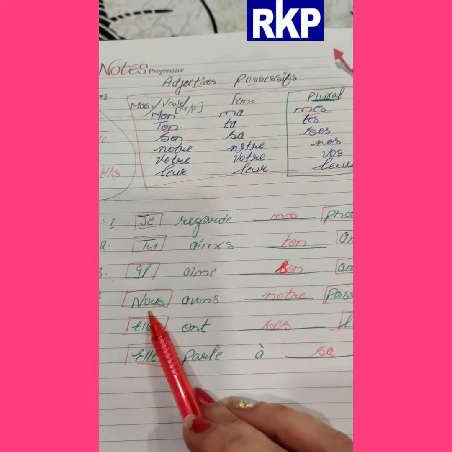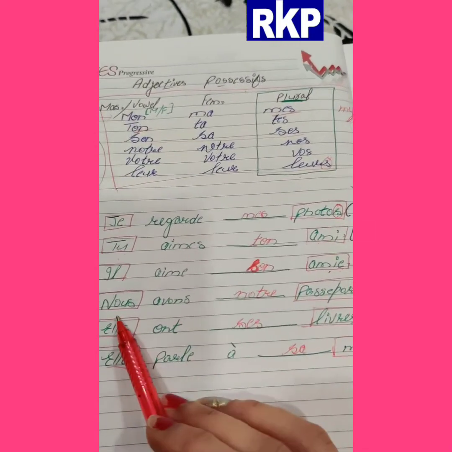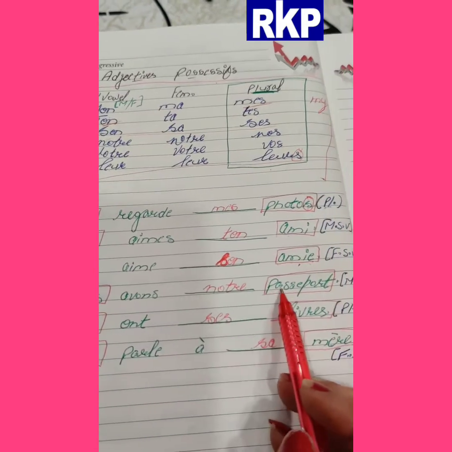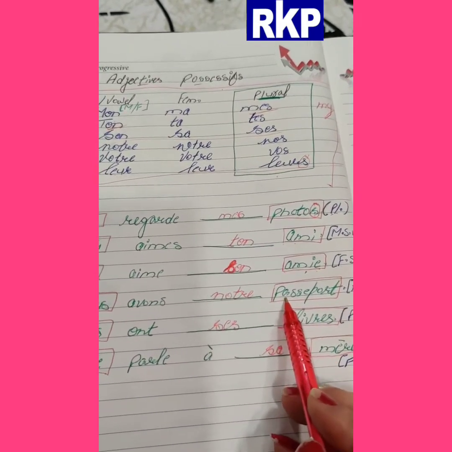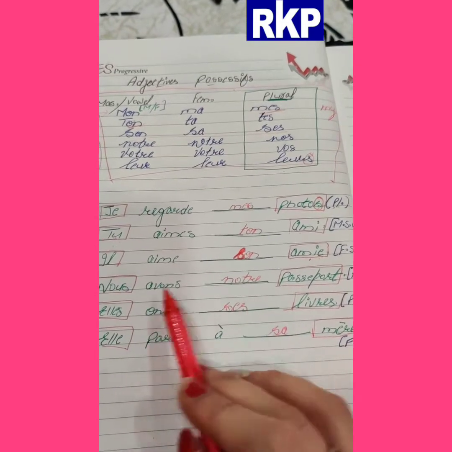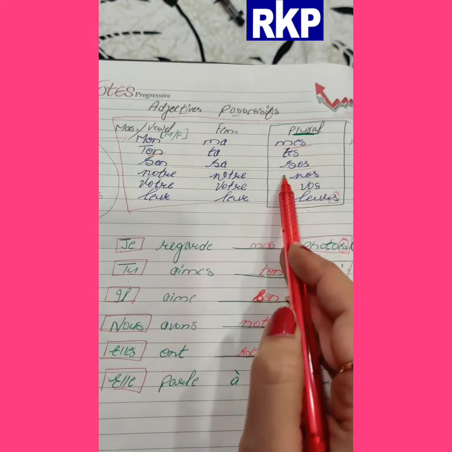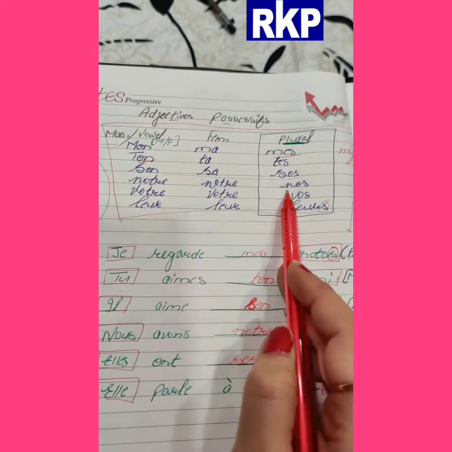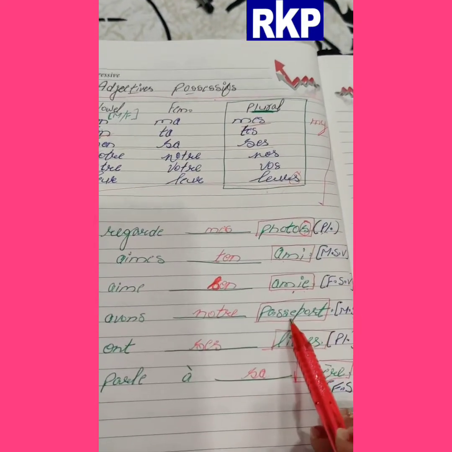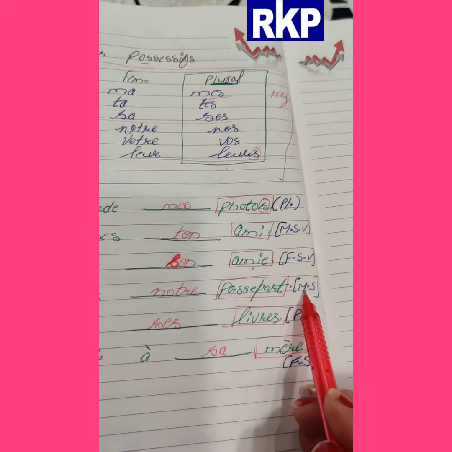The next one: 'nous avons dash passeport'. Encircle nous and encircle the word after the blank, passeport. Like this you have to encircle. Now according to nous, it is notre, nos. Which of the three depends on the word after the blank. Passeport is not ending with e, so it is masculine.